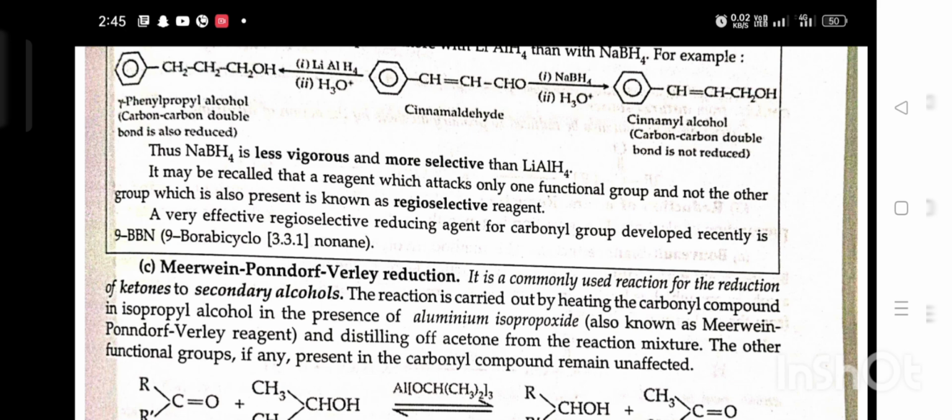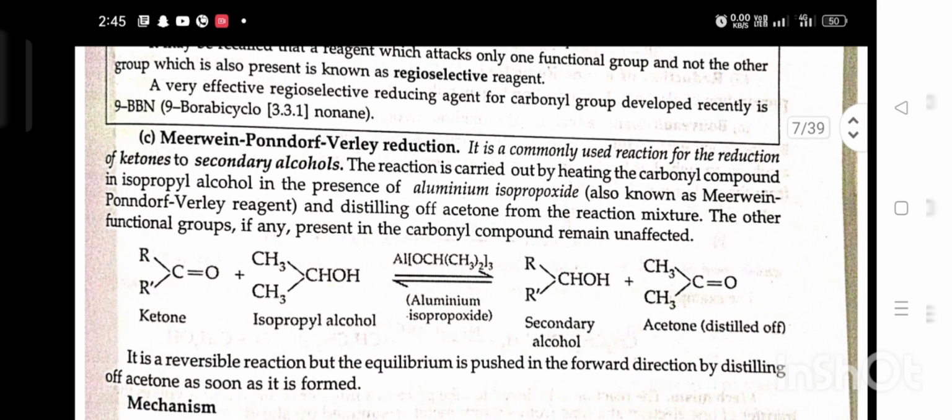Meerwein-Ponndorf-Verley reduction. It is a commonly used reaction for the reduction of a ketone to a secondary alcohol. This reaction is carried out by heating the carbonyl compound in isopropyl alcohol in the presence of aluminium isopropoxide, also known as the Meerwein-Ponndorf-Verley reagent, and distilling off acetone from the reaction mixture. The other functional groups, if any, present in the carbonyl compound remain unaffected.